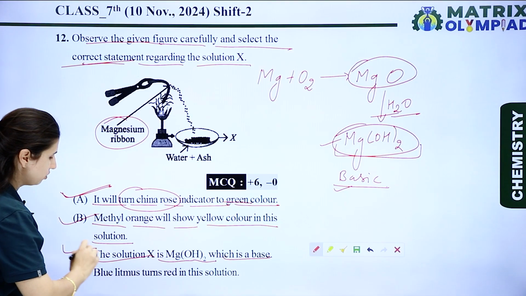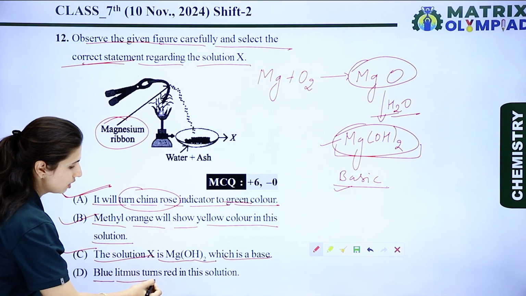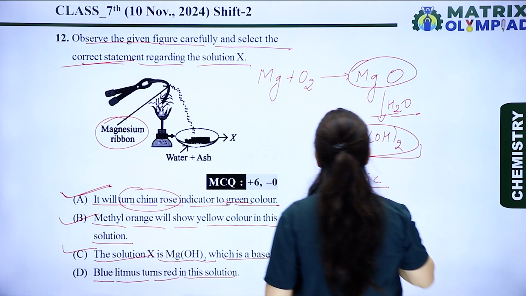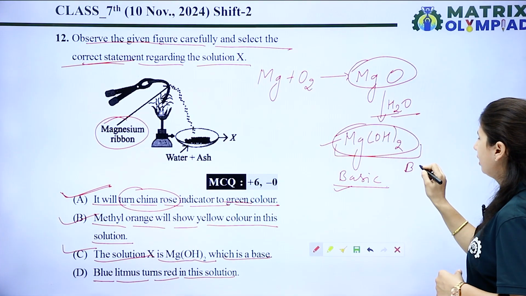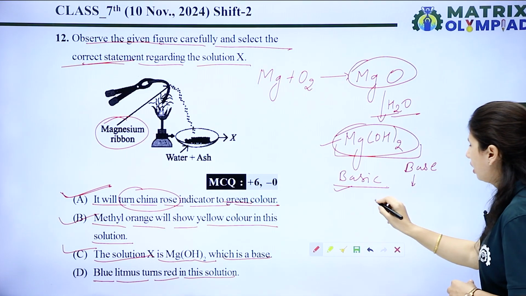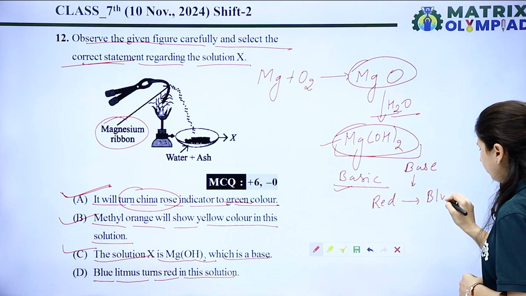So option C is also a right option. Now let's see the next one. Blue litmus turns red in this solution. If we're talking about magnesium hydroxide, it is a base, and basically bases convert red litmus paper into blue.